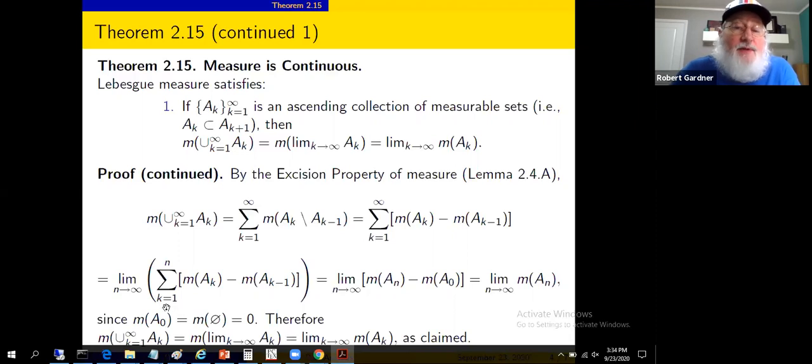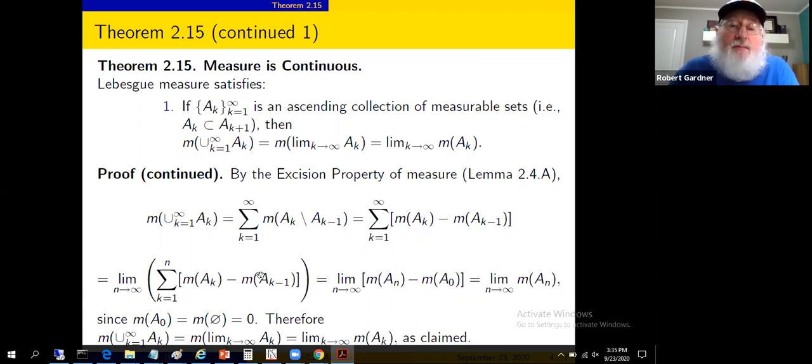And notice what happens when we introduce this finite sum, which is the very meaning of the series. Were we to let k range from 1 to n, for k equals 1, we'll have negative measure of A sub 0 plus the measure of A1. At k equals 2, we'll have negative measure of A1 plus the measure of A2.